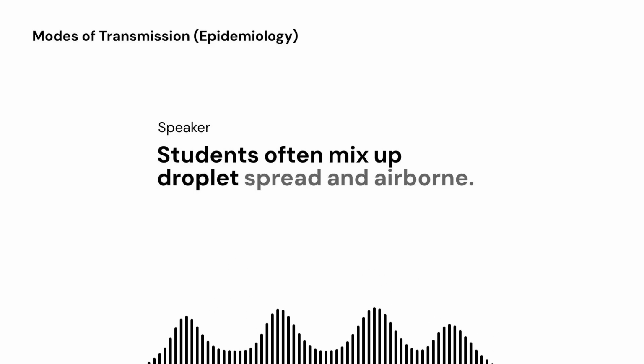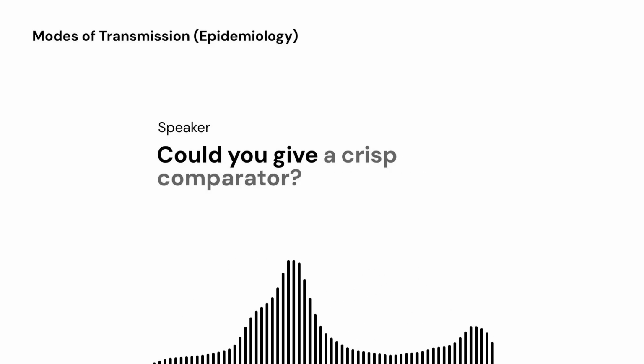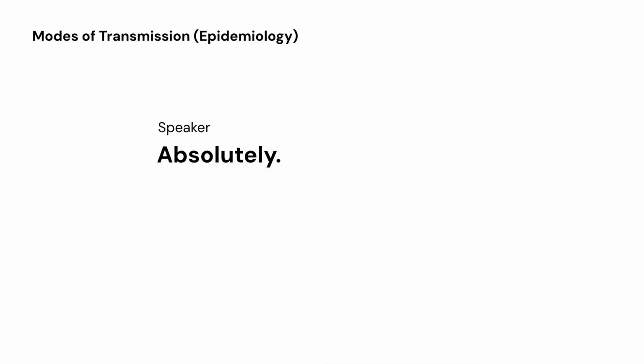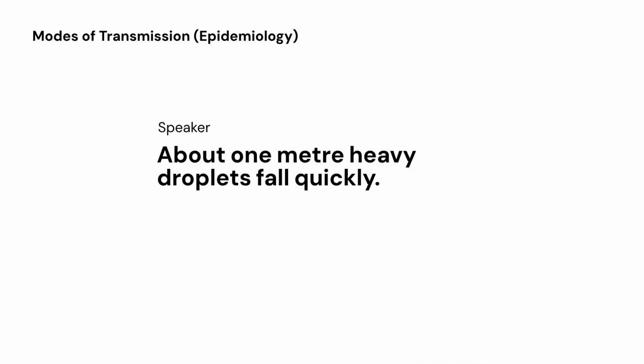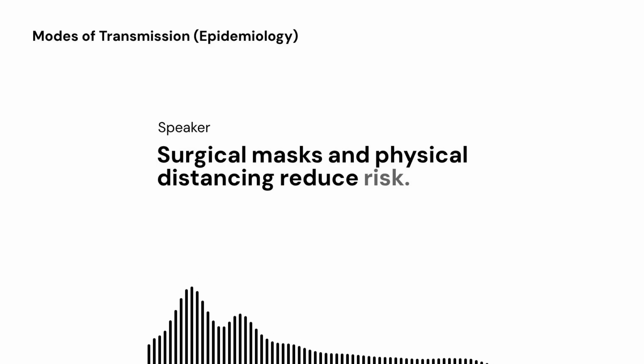Students often mix up droplet spread and airborne. Could you give a crisp comparator? Absolutely. Droplet spread: short range, about 1 meter, heavy droplets fall quickly. Surgical masks and physical distancing reduce risk.